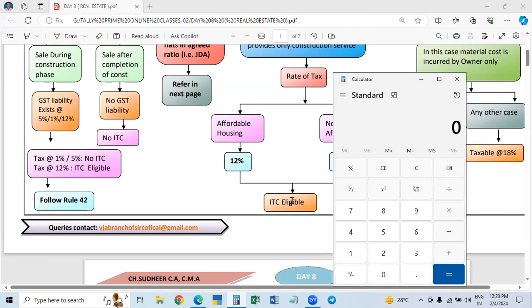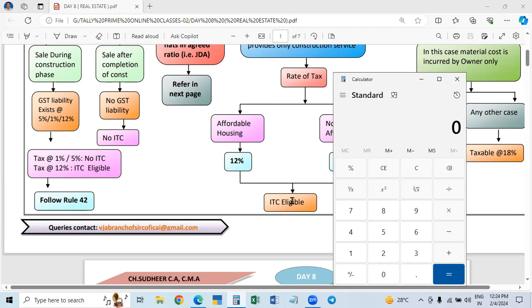Instead, the government assumed the value of the land will be 1/3 of the registration value. In the registration value, take 1/3 as the land value.